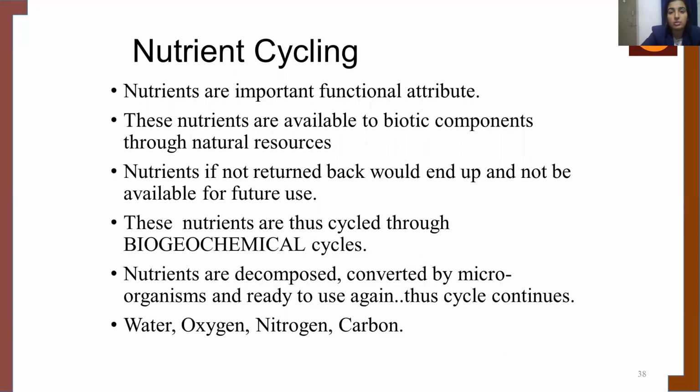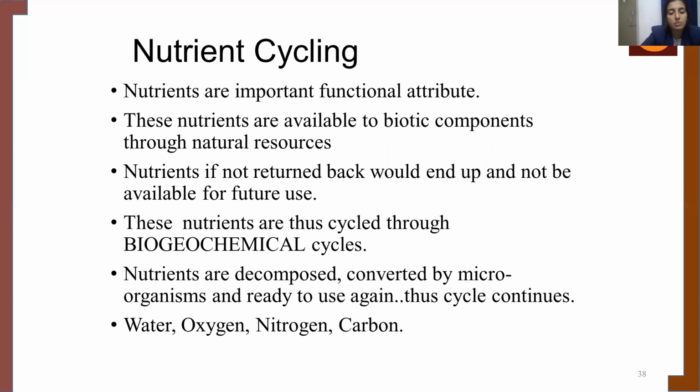Now, when we talk about nutrient cycling, nutrients are an important functional attribute. These nutrients are available to biotic components, that is the living components, through natural resources. Nutrients, if not returned back, would end up not being available for future use. These nutrients are thus cycled through biogeochemical cycles.